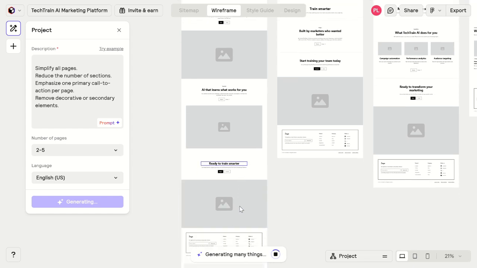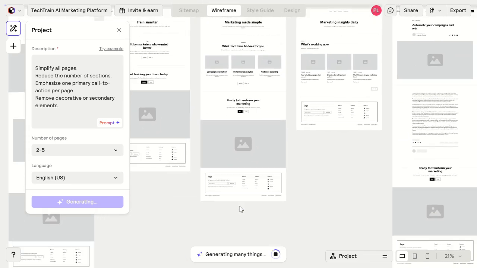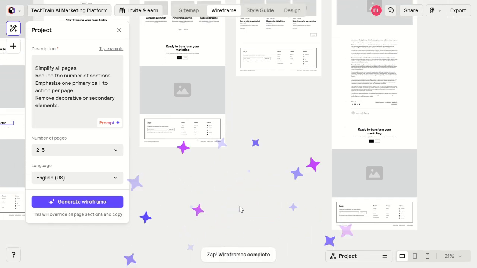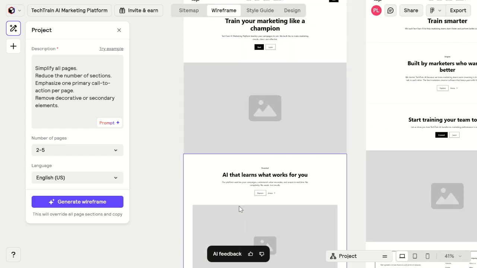The second AI generation has completed. Notice the difference. Additional pages appear, such as services, blog, and blog post. This is the power of refinement. The AI adapts to new instructions.